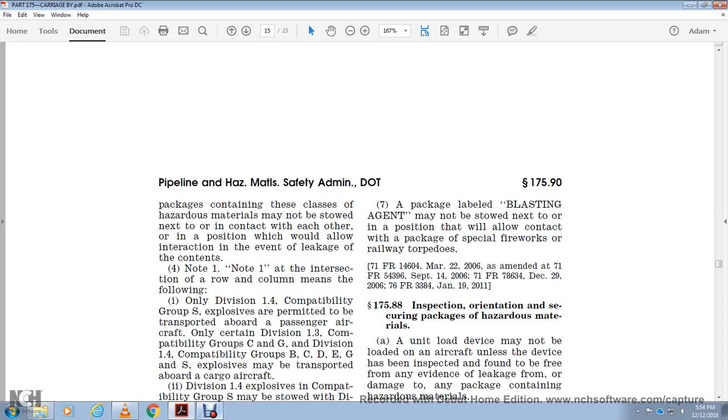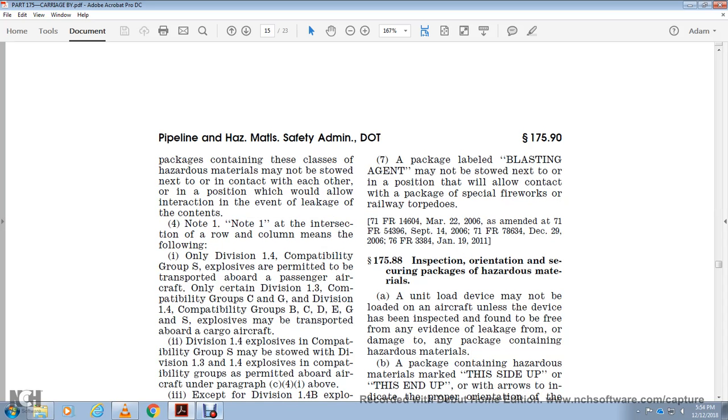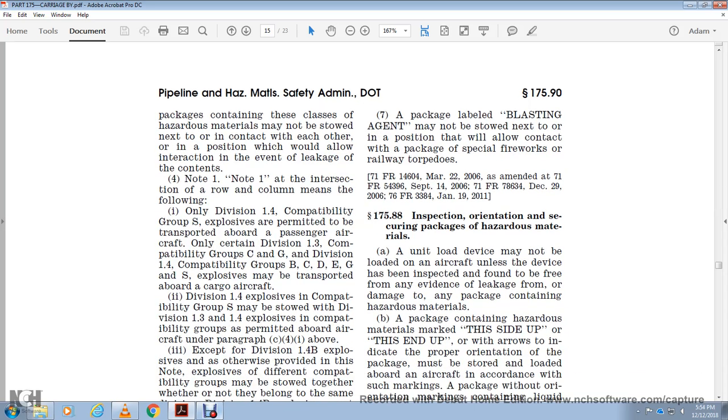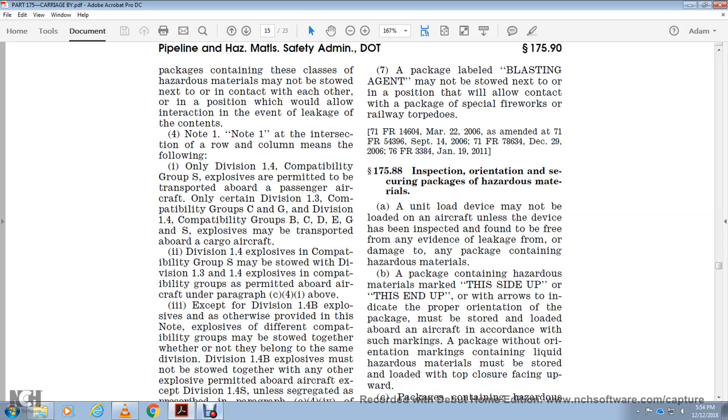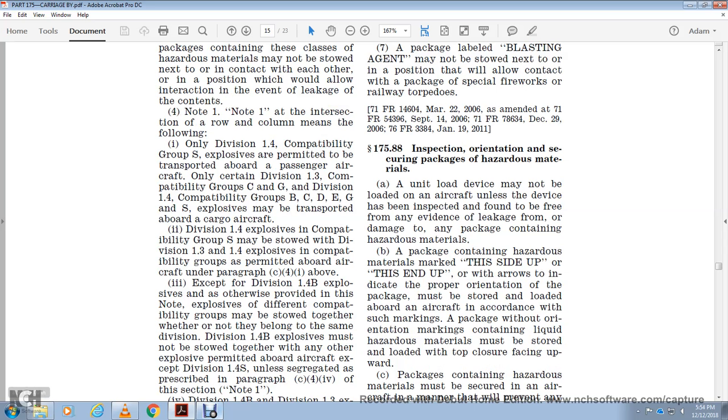Division 1.4 explosives with compatibility group S may be stowed with division 1.3 and 1.4 with compatibility groups permitted aboard the aircraft under paragraph C4 and 4-1, except division 1.4B. Explosives of different compatibility groups may not be stowed together unless they belong to the same division. Division 1.4B explosives must be stowed together with any aircraft-permitted explosive, except division 1.4F, unless rated as described in paragraph C-4-4.